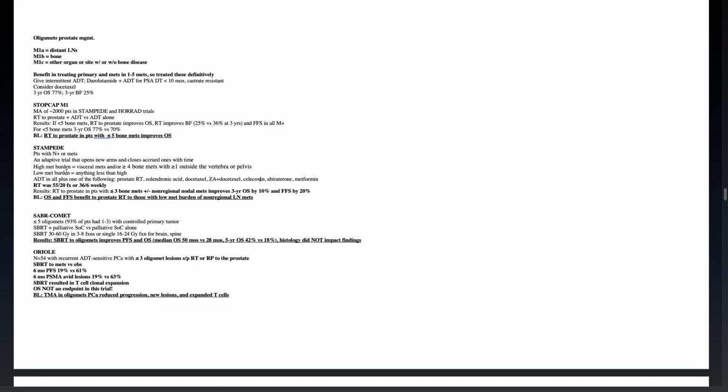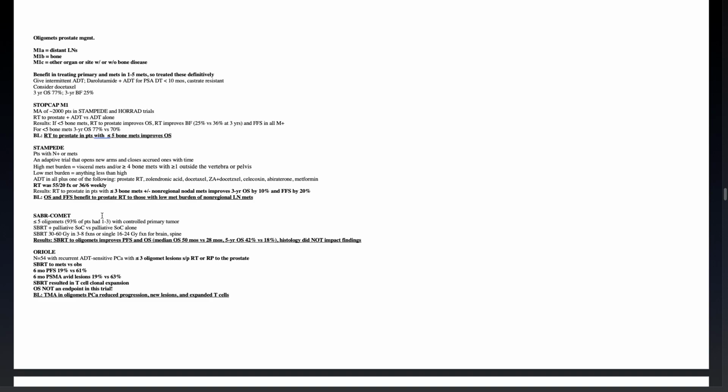Basically, what you need to know here: radiation was 55 in 20 or 36 in 6 weekly. Results are that radiation to the prostate in those with less than or equal to 3 bone mets plus or minus non-regional nodal mets improves 3-year overall survival by 10% and failure-free survival by 20%. So there's an overall survival and failure-free survival benefit to prostate radiation